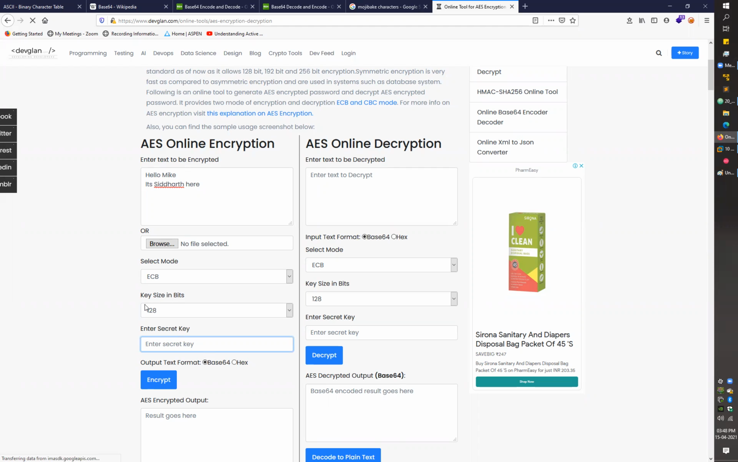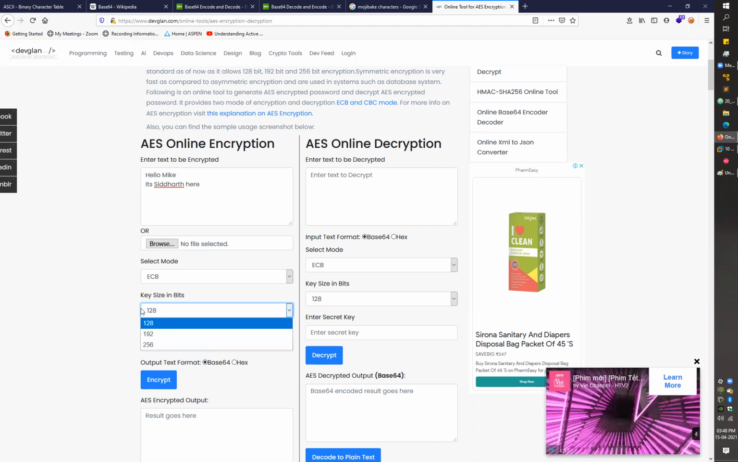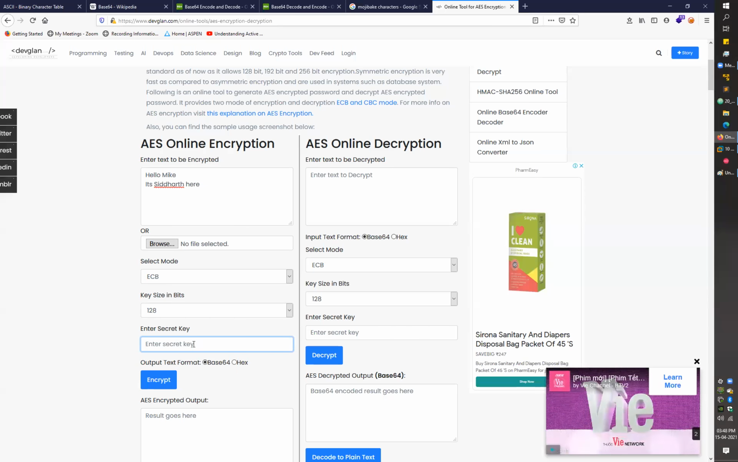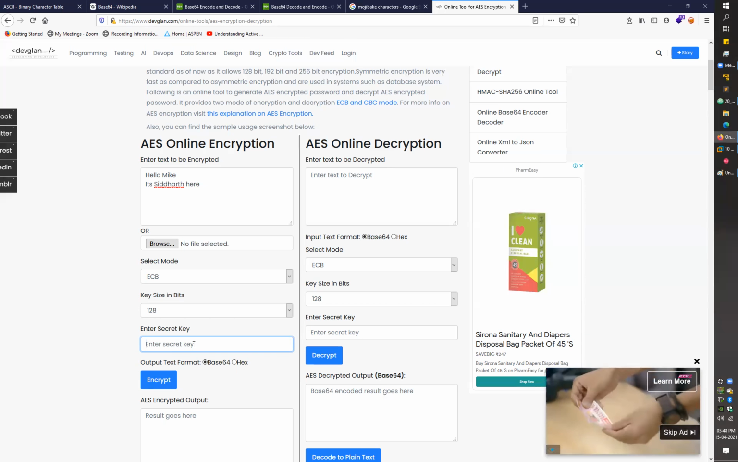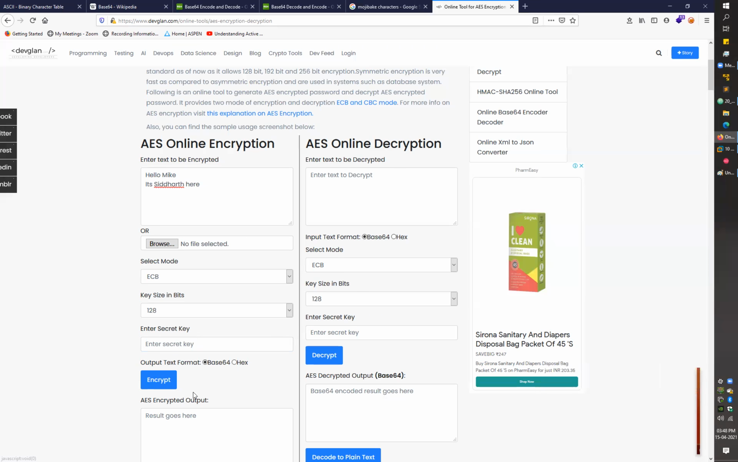If I convert 128 bits into characters, then I have to give it an input of 16 characters. Sorry for that. So I have to enter the key, and the key length was 128 bits. Let's just enter the key: 1234567 and then back 87654321, right? And if I click on this encrypt button, this will encrypt that message and then encode it